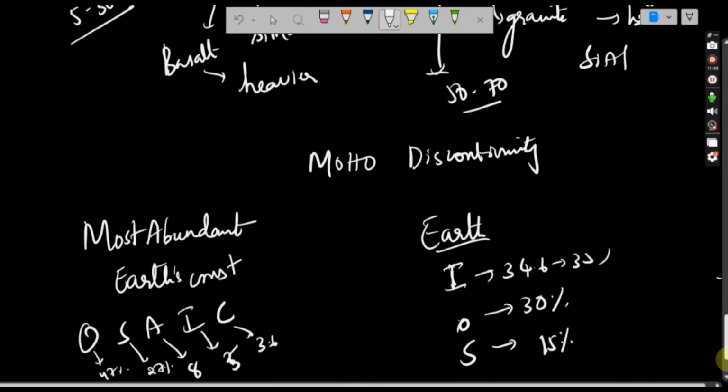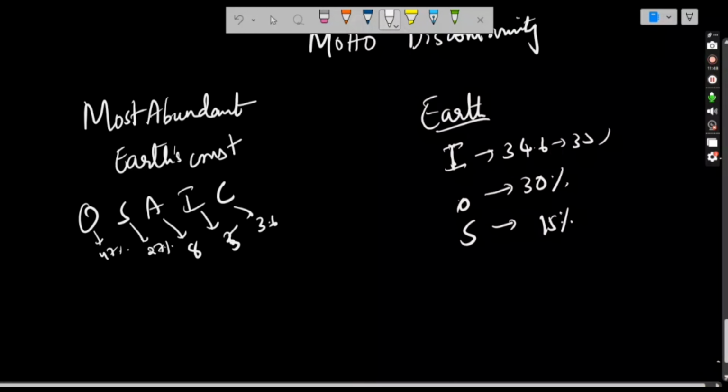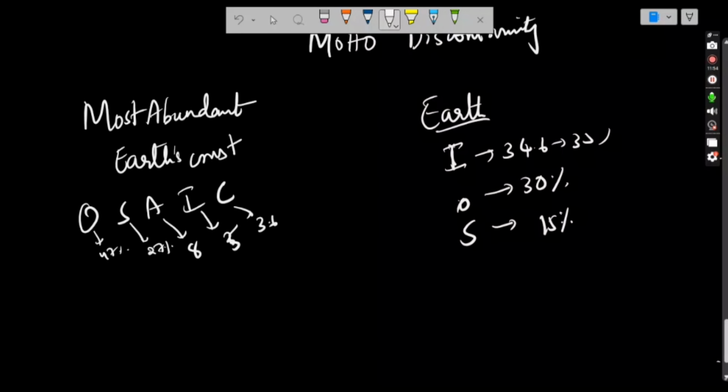We'll catch you up in the next lecture dealing with mantle. Mantle is divided into two layers: upper mantle and lower mantle. Upper mantle is called asthenosphere. We'll be dealing with that in the upcoming lectures.